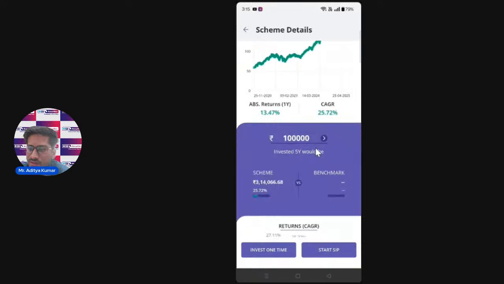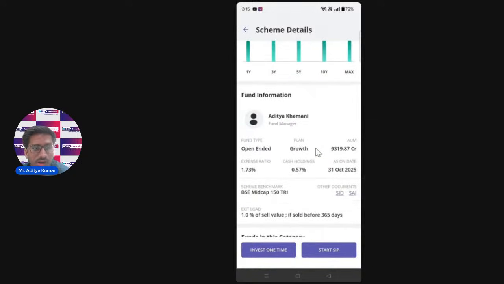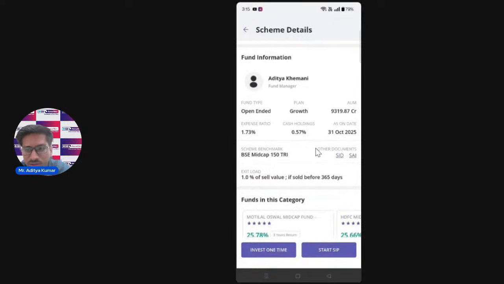Then after that we have fund information. If you are the one who wants to invest a large amount, let's say I'm a person who wants to invest 1 lakh rupees in any of the funds of my choice, you might want to know which person or which fund manager is managing my money. So you can just see his information.